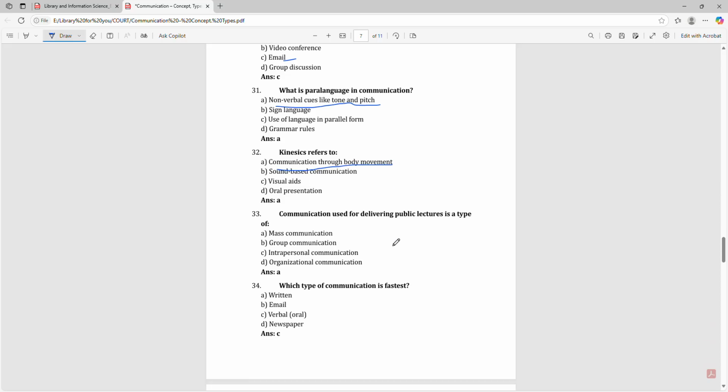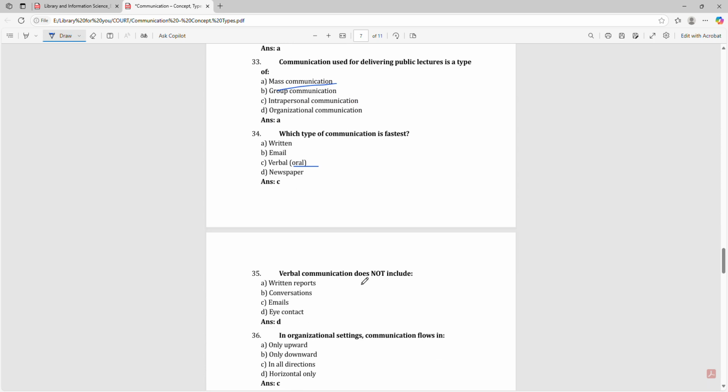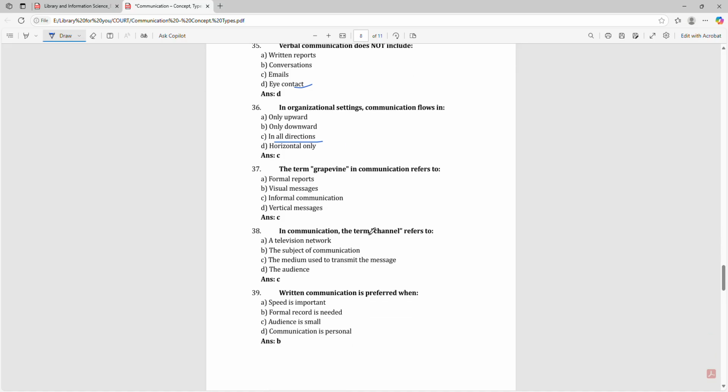Communication used for delivering a public lecture is a type of mass communication. Which type of communication is fastest? That is verbal. Verbal communication does not include eye contact. In organizational settings, communication flows in all directions. The term grapevine in communication refers to informal communication.